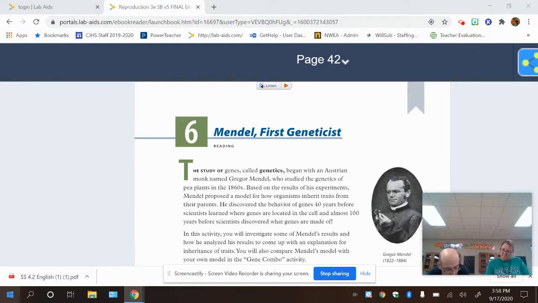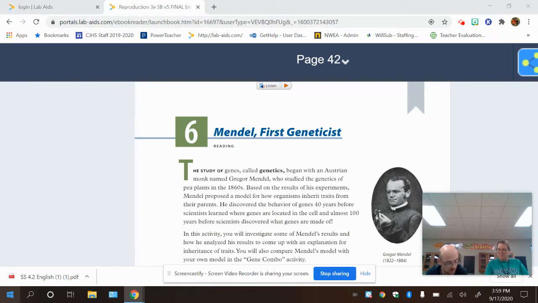In this activity, you will investigate some of Mendel's results and how he analyzed them to come up with an explanation for inheritance of traits. You will also compare Mendel's models with your own model from the gene combo activity. The guiding question, or the purpose of this activity, is: what causes the patterns that can be observed when two parents with different traits have offspring? As you read, you're going to answer the stopping to think questions as instructed.